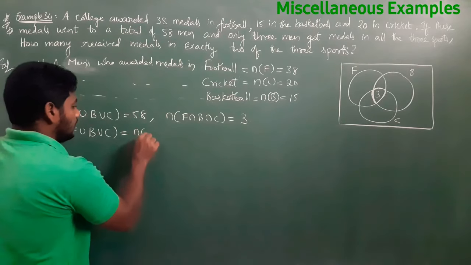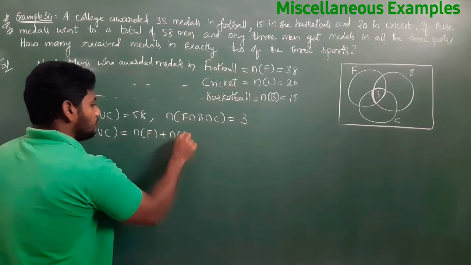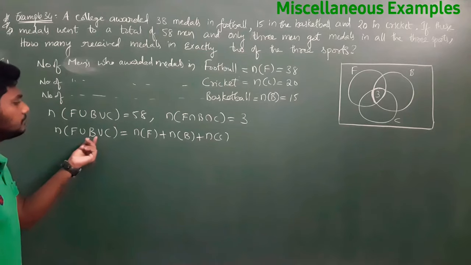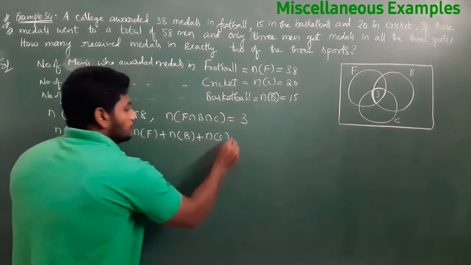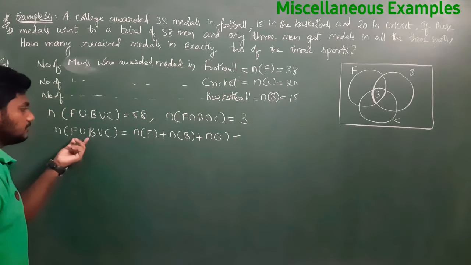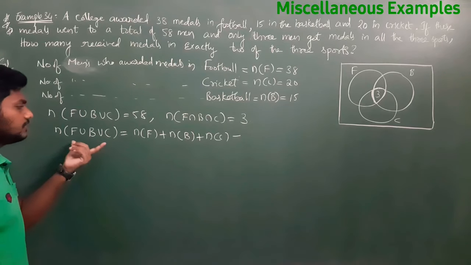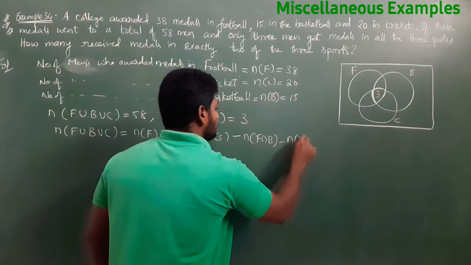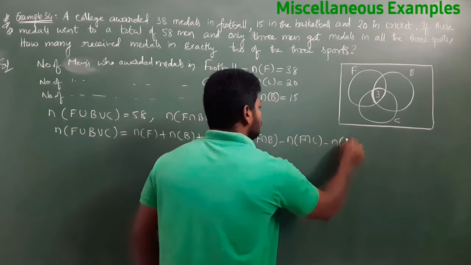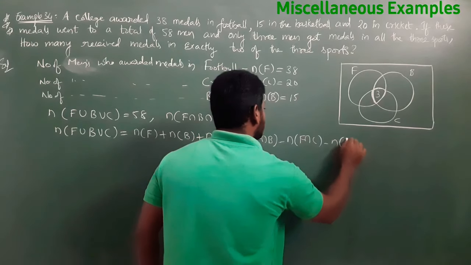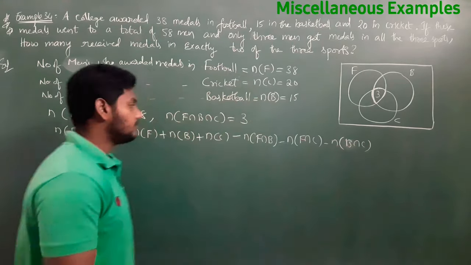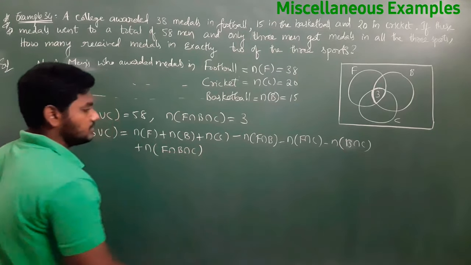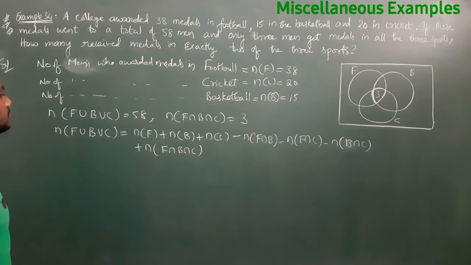That is N of F plus N of B plus N of C, minus N of F intersection B, minus N of F intersection C, minus N of B intersection C, plus N of F intersection B intersection C. Now from this, what is the given data?